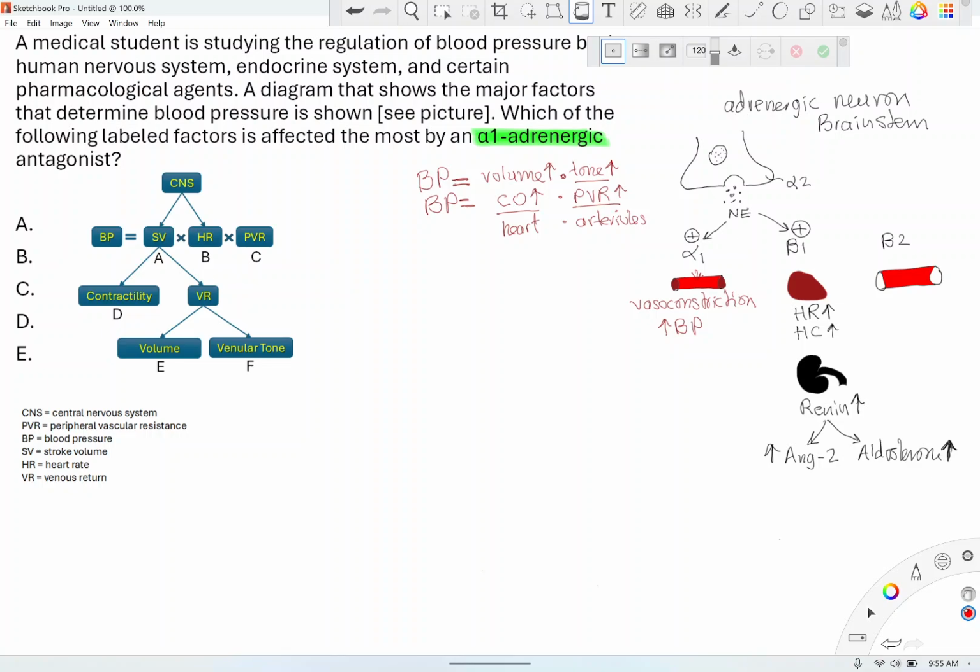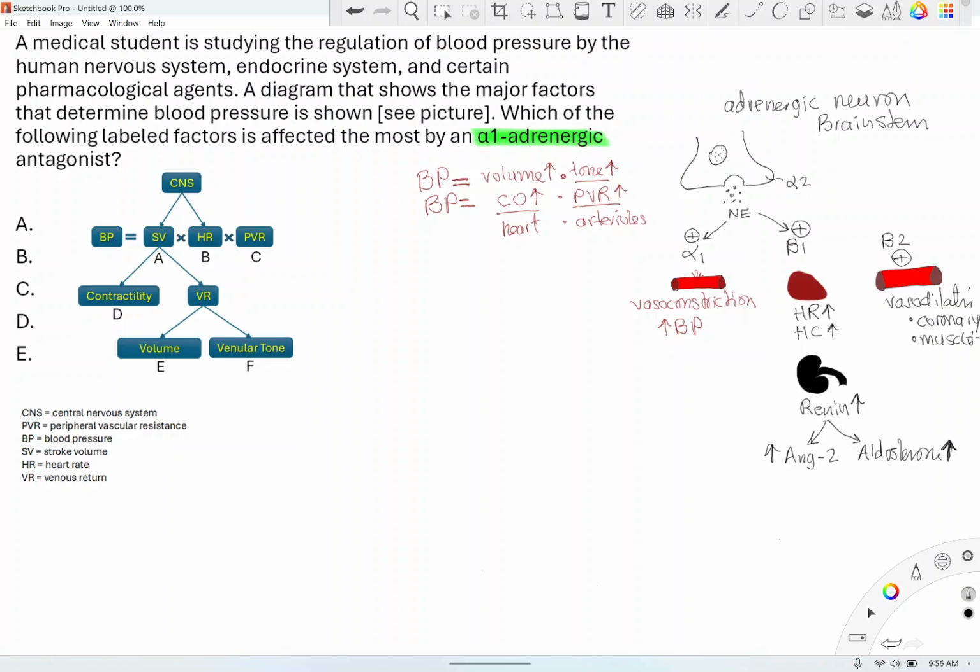So activation of beta-2 leads to vasodilation because it's a smooth muscle relaxant. But beta-2 is primarily found on coronary arteries and muscular arteries in skeletal muscle. If you cause vasodilation in the coronary artery and skeletal muscle, it doesn't affect blood pressure that much. Coronary artery dilation will increase blood flow to the heart, and you need that. In skeletal muscle, you need that too; that's like the fight or flight mechanism. Beta-2 is not found in the heart, and I'm not going to discuss it here, so I'll just put a cross on it. It was just for you.